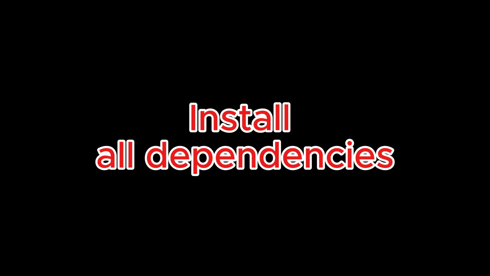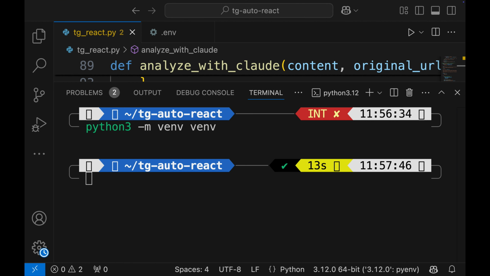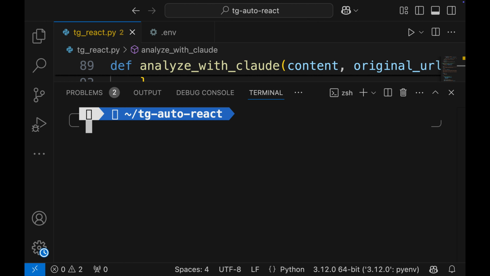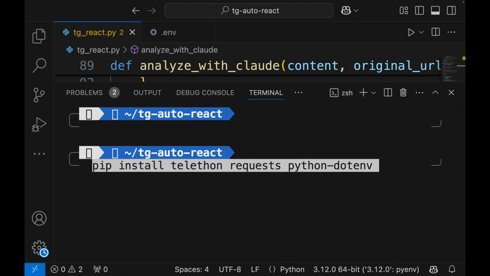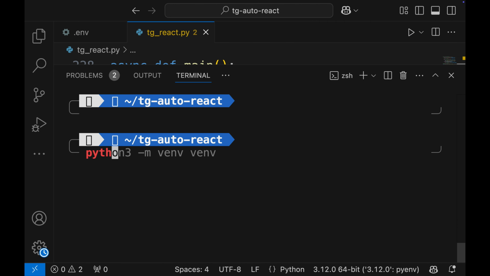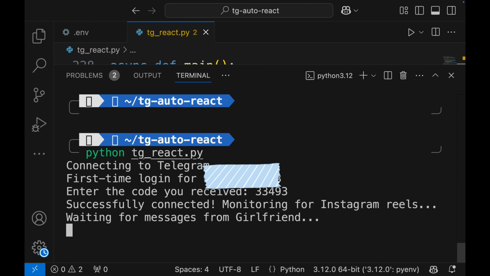In step 5, we will create our virtual environment and install all the dependencies. Python3 -m venv will create the virtual environment, then run source venv/bin/activate. This will activate the virtual environment, and once it is activated, by using pip we will install all the dependencies. Now it is time to run our script, python and our script name. In the first run, you will be asked to authenticate. After authentication, we are ready to receive messages.